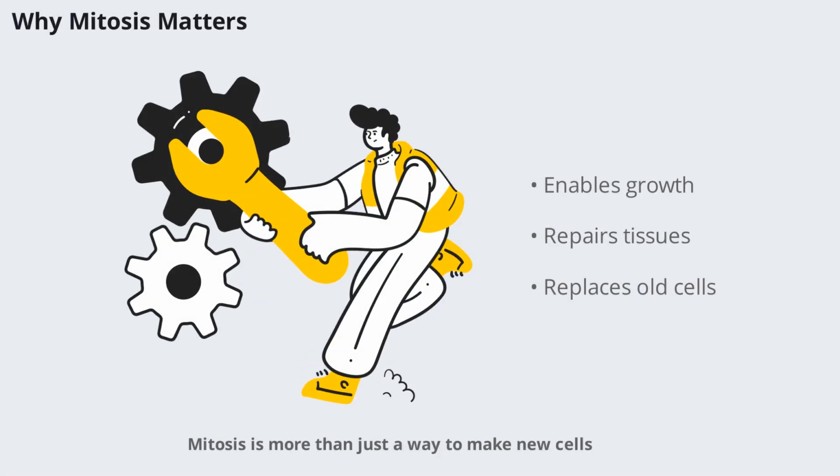Mitosis is more than just a way to make new cells. It's essential for the growth of organisms, allowing them to increase in size and complexity. It also plays a crucial role in repairing damaged tissues and replacing old or worn-out cells. Without mitosis, our bodies couldn't heal wounds or maintain healthy tissues. This process keeps us growing, healing, and functioning every day.